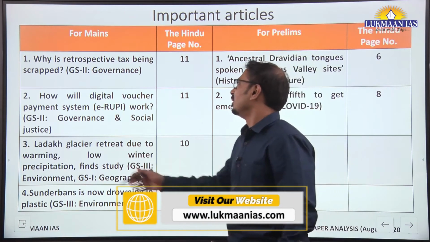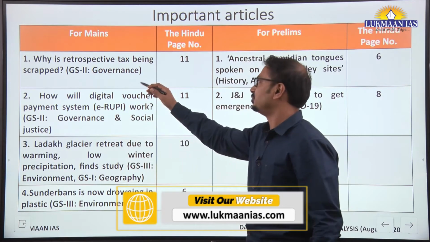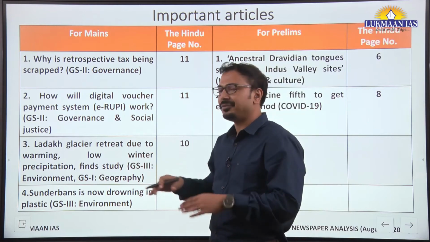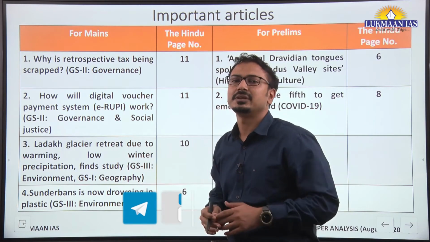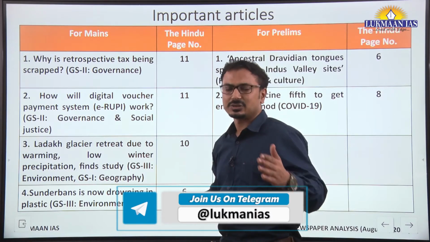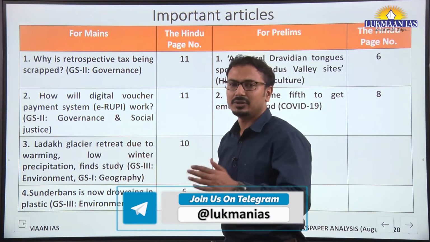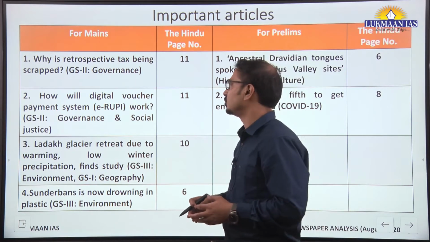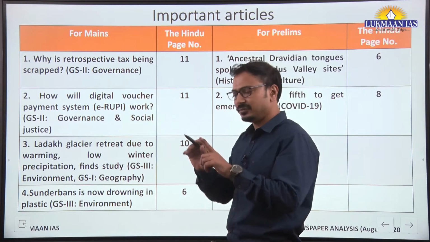First article, why is retrospective tax being scrapped? On page number 11, the Explained or FAQ page deals with the issues which were in the news in the last one week, social, political, economic issues which are much relevant to our examination. They are discussed in detail in one article itself.